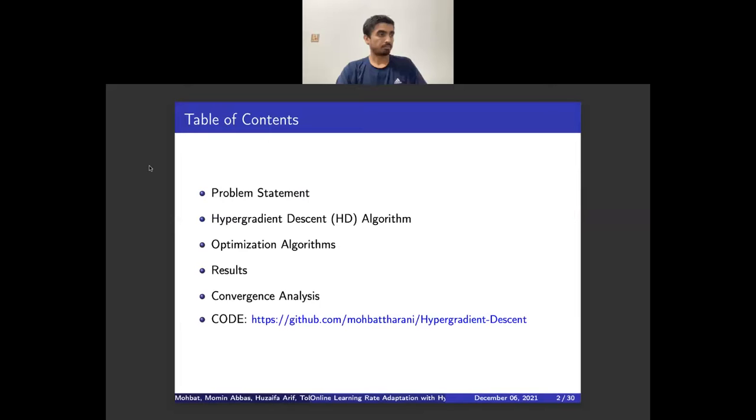First, we will build the motivation of our project by explaining the problem statement. Then we will present the solution along with the algorithms. We will show our simulation results before finally moving towards the convergence analysis.